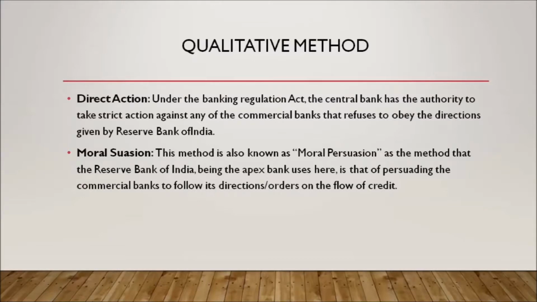Publicity. By publishing weekly and monthly statements of assets and liabilities of commercial banks, providing statistical data regarding price, production, employment, money, and capital market for the information of the public, RBI uses publicity as an instrument of credit control. RBI also publishes monthly and annual reports on the trends of various sectors.